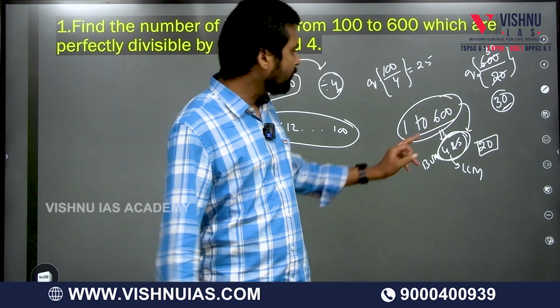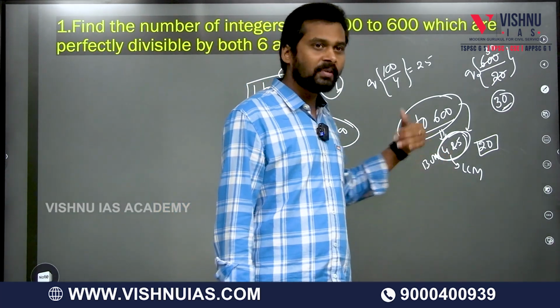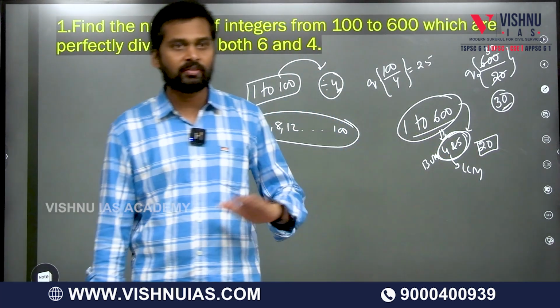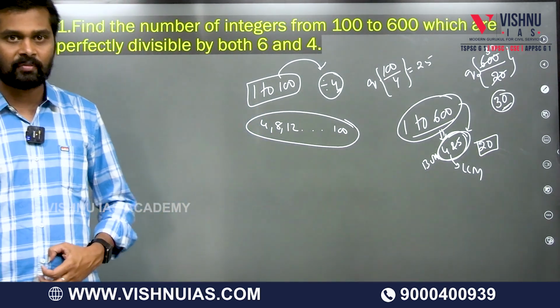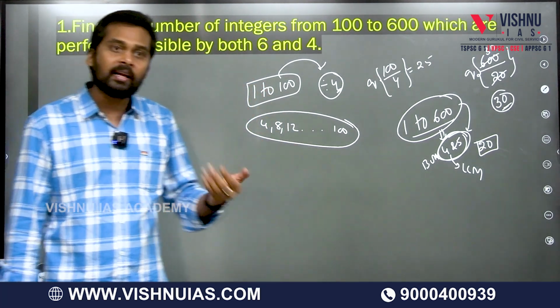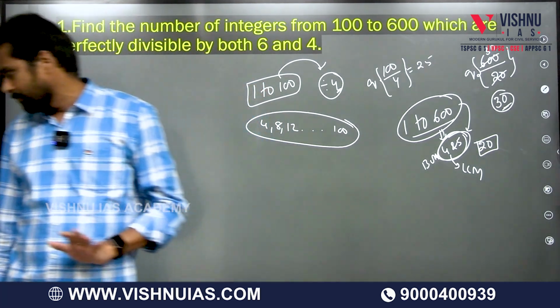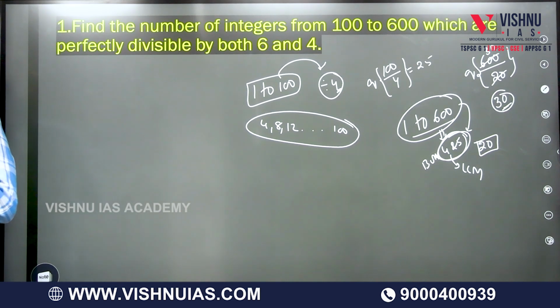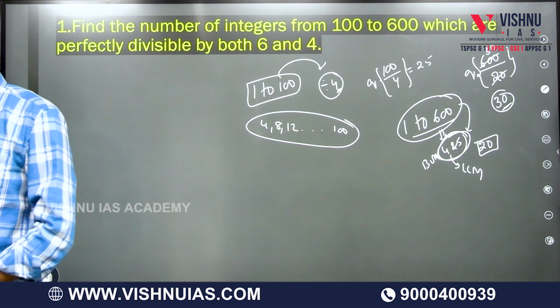So you simply need to take the numbers, whether it is 2 numbers, 3 numbers, any number of terms. If it is more than a single number, we take the LCM of the numbers, directly divide, and take the quotient. The remainder need not be equal to 0.